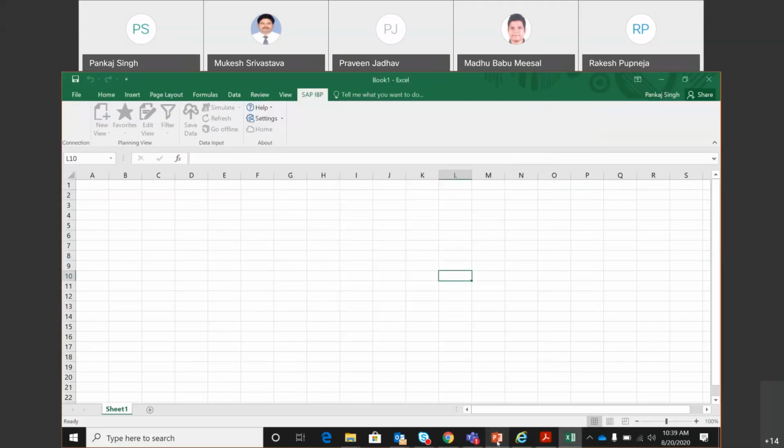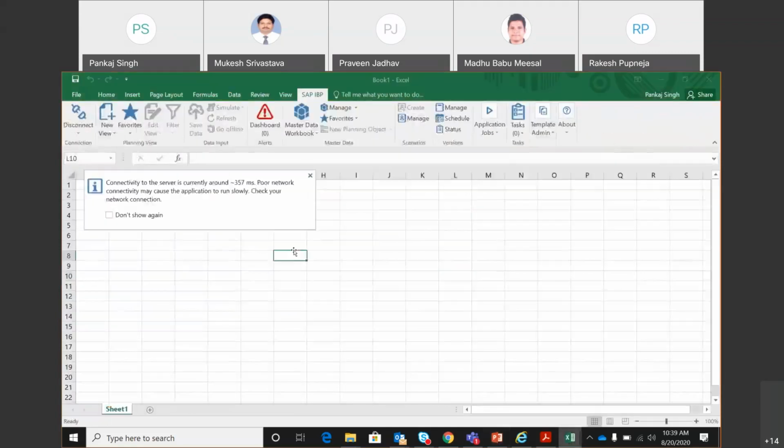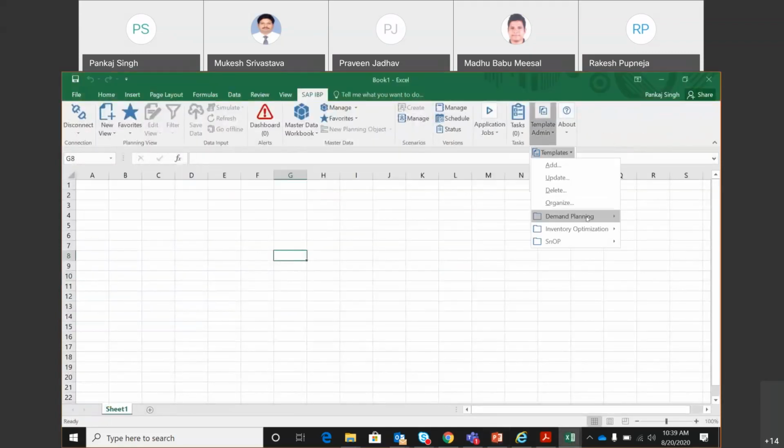Okay, this is loaded now. So let's see. Good. Vikas has already created the templates from the RDS that we had. Okay. So in the demand planning process, as you can see, there are 4 templates, and we'll go through them one by one.